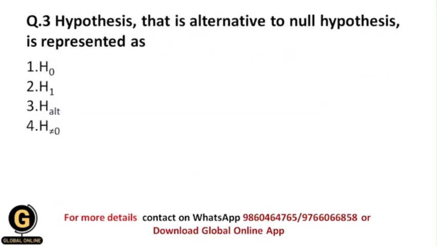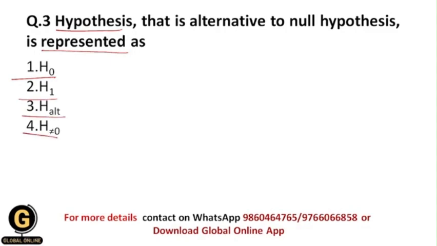Next is, the hypothesis that is alternative to null hypothesis is represented as. Now the hypothesis which is alternative to null hypothesis, or which is opposite to null hypothesis, is represented as what? Whether it is H0 or H1 or H ALT or H is not equal to 0.